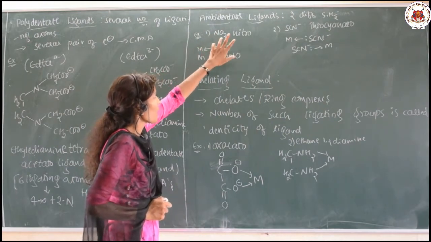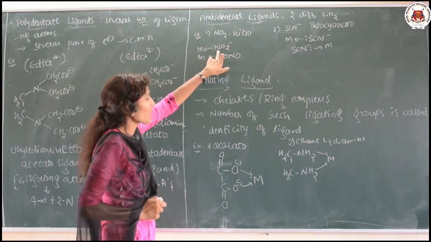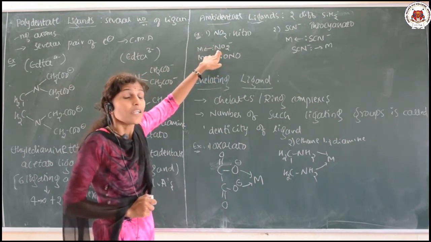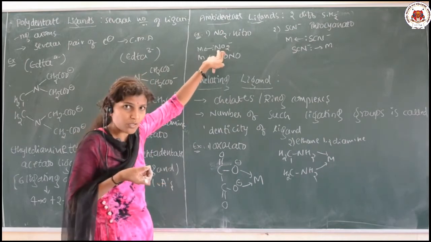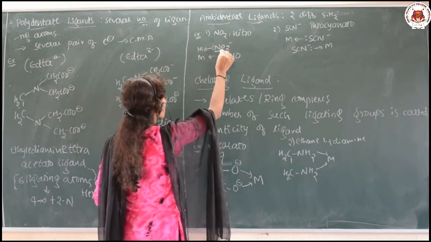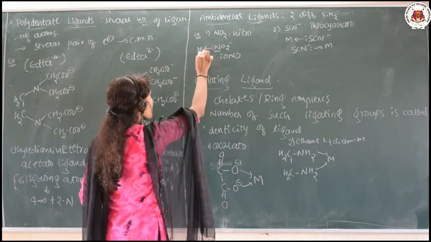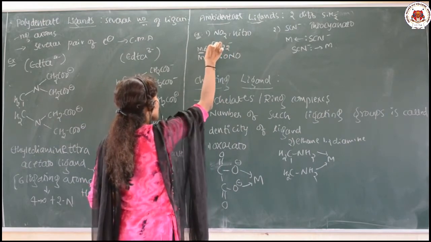In this nitro ligand, the coordinating site, it means the lone pair donating site, may be nitrogen or it may be oxygen. Sometimes it can donate through nitrogen like this. This is the metal, and for the metal, the lone pair of electrons is donated by the nitrogen.